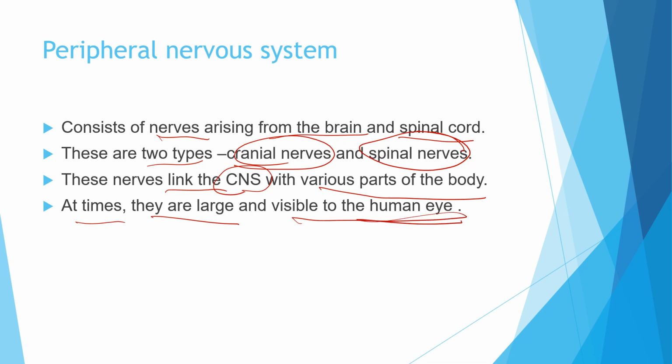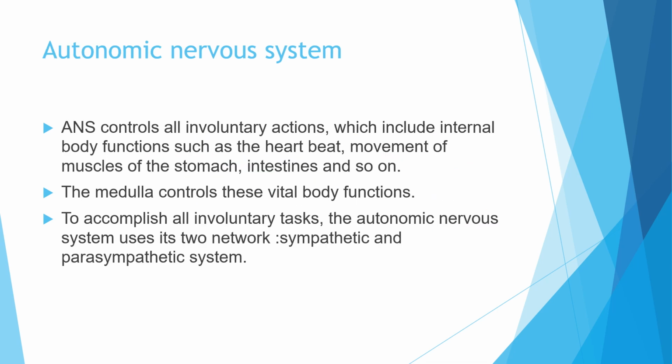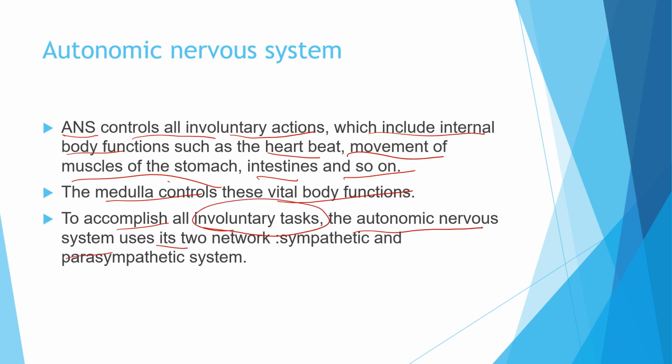Now this is in brief we are discussing here, as well as the next also, the autonomic nervous system. Now the autonomic nervous system controls all the involuntary actions, which include the internal body functions such as heartbeats, the movement of the muscles of the stomach, intestines and so on. And the medulla oblongata controls the vital body functions. To accomplish all the involuntary tasks, the autonomic nervous system uses its two networks, sympathetic and parasympathetic system.